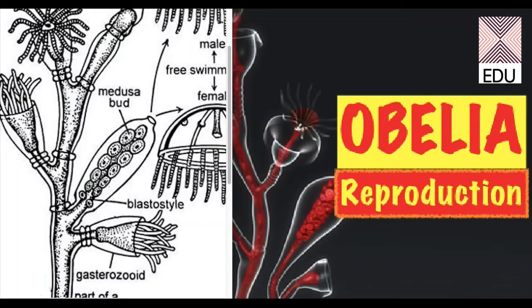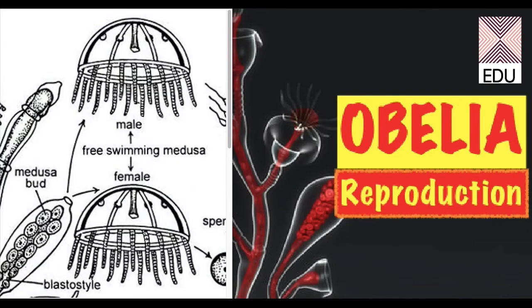So when this medusa is mature, it will go out of the gonopore, and now it will be a free swimming form inside water. These two medusae are free in water and they are swimming freely. As we know, a medusa can be male or female. So if it has 4 testes, it is a male medusa. If it has 4 ovaries, it is a female medusa.